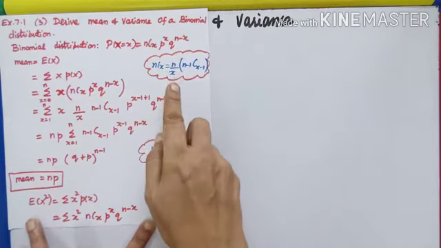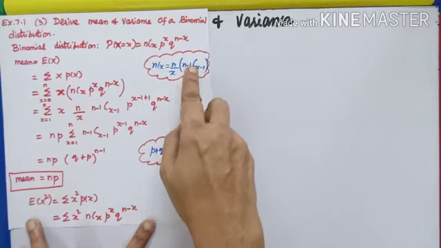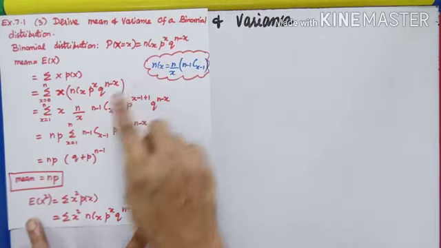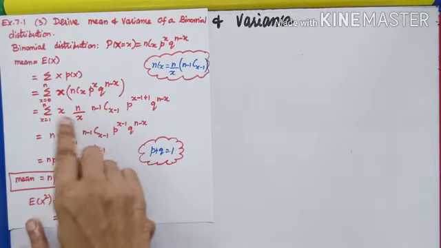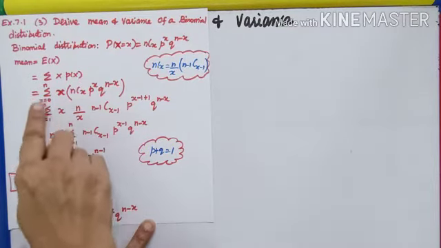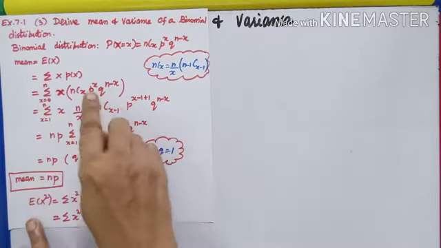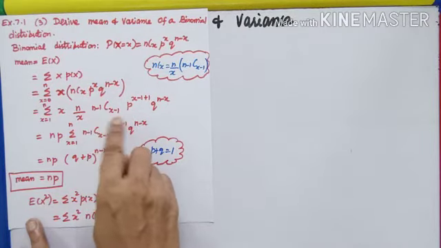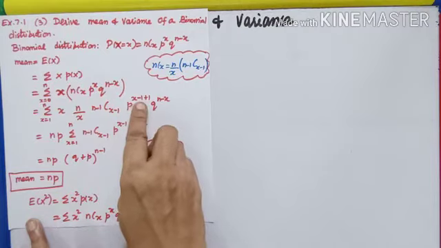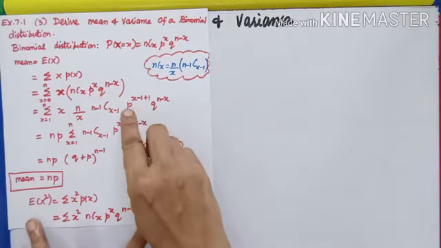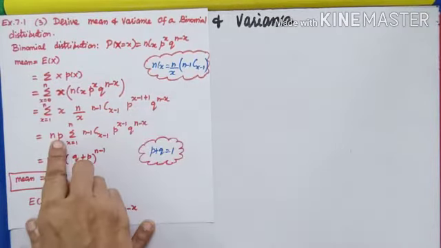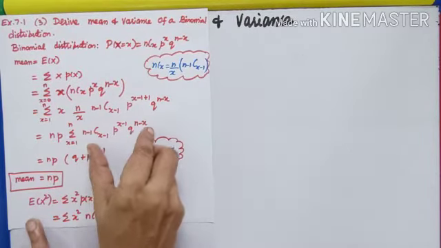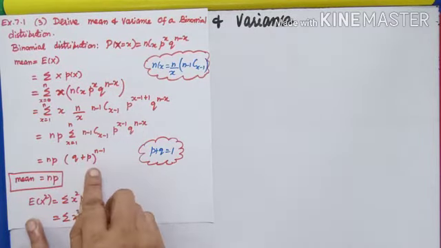It is n by x, (n-1)C(x-1). As I substitute, x and x get cancelled, take n out. p, because it is power x, I want n-1. So, x-1. So, from x, subtract 1, add 1. This p power 1 is taken out. The remaining reduces as (q+p) the whole power this number.